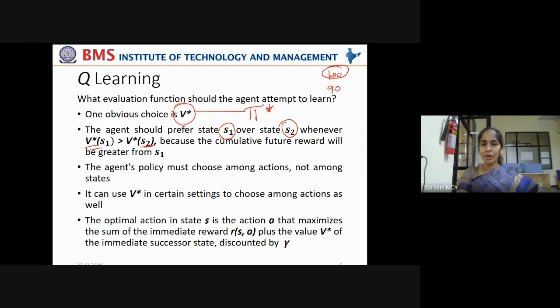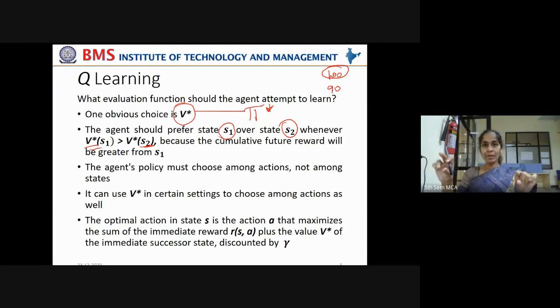So the agent's policy must choose among actions, not among states. Say the agent is starting from state S1, or from state S2, or from state S3. But remember, the selection of the initial state doesn't decide the intermediate steps. Intermediate steps can be any. Though the initial state is not correct, intermediate steps can be optimized to get maximum rewards.